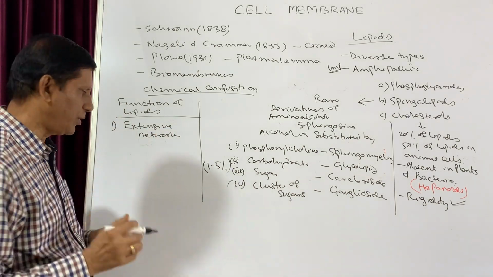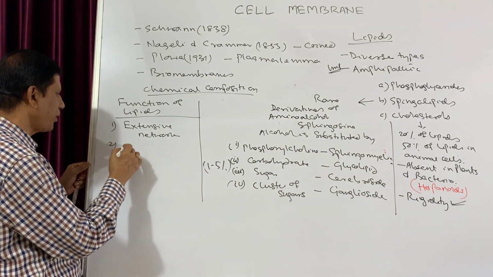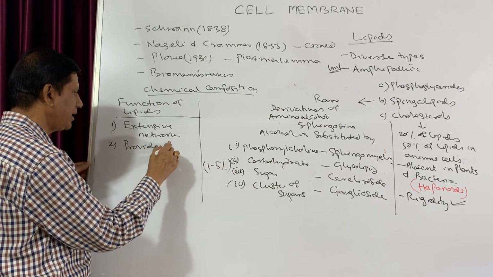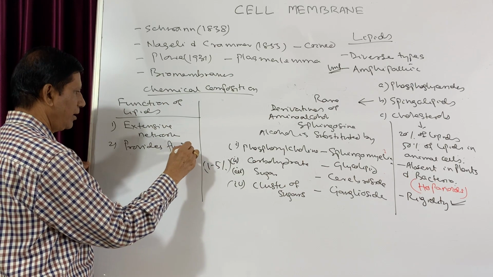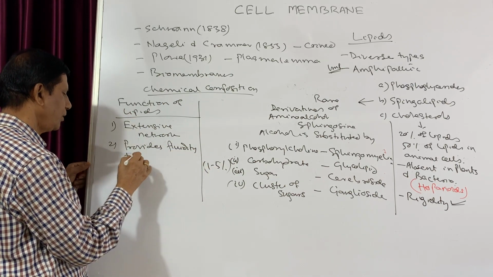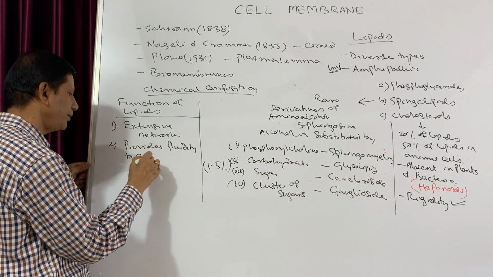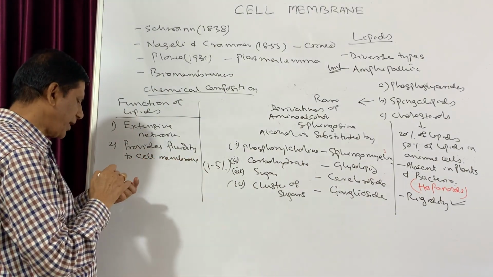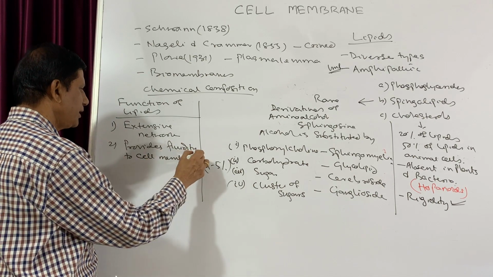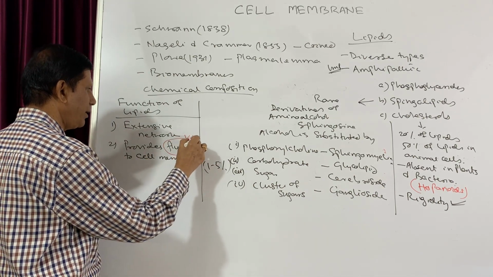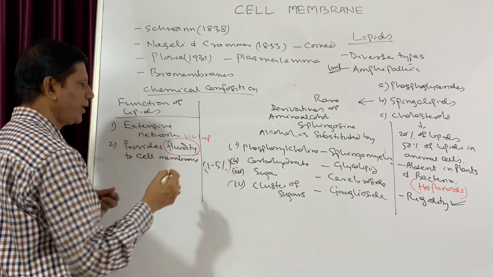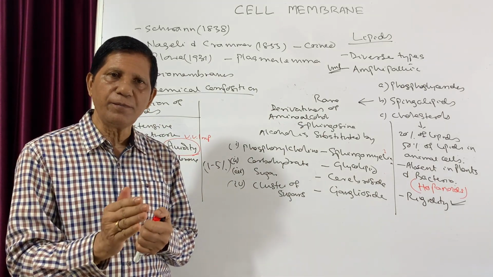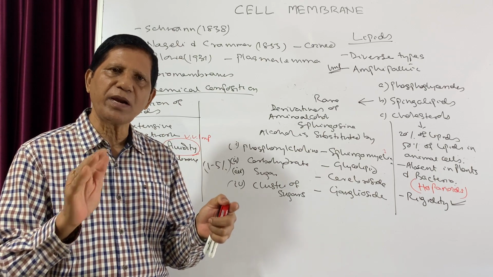The second one is they provide fluidity to the cell membrane. This is a very important point, because it is because of this fluidity that all the functions of the cell membrane are carried out.